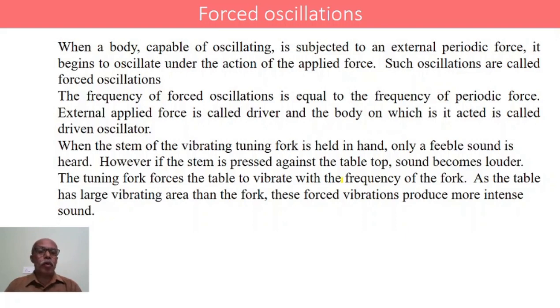And if such a body is made to oscillate at a different frequency by making use of an external periodic force, then the oscillations or vibrations of such a body are called forced oscillations. The body is made to oscillate at the frequency of an external periodic force, hence the name forced oscillations.